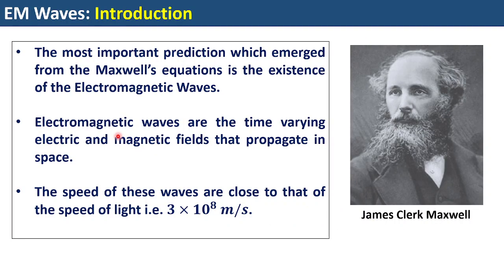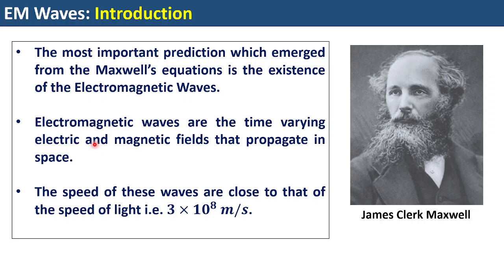Now, how do we introduce ourselves into the domain of electromagnetic waves? The most important prediction which emerged from Maxwell's equations is the existence of the electromagnetic wave. Previous to Maxwell's equations, people did not know that there is some kind of wave which can be termed an electromagnetic wave. So, electromagnetic waves are basically time varying electric and magnetic fields that propagate in space. This can be treated as a definition. What is an electromagnetic wave? It is nothing but a time varying electric field and magnetic field that propagate in space.